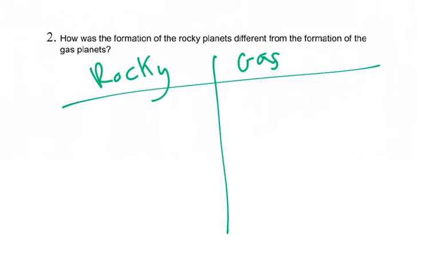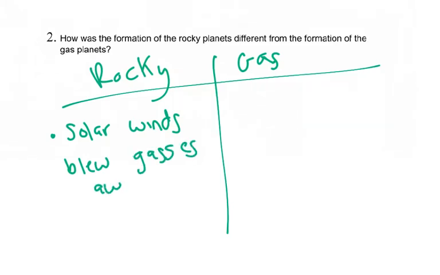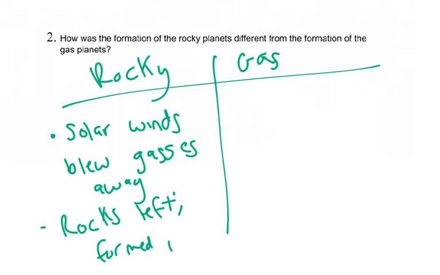So how can we put this? Let's take some notes on this. The rocky planets, let's see, solar winds blew gases away, rocks left, formed planets, because the gravity pushed it all together. So that gas had been blown away by those solar winds, because it's lighter, so it was able to blow. These lighter elements eventually formed together.